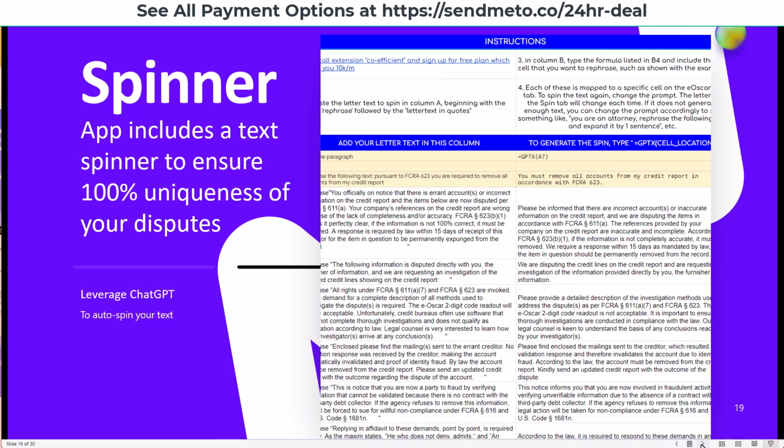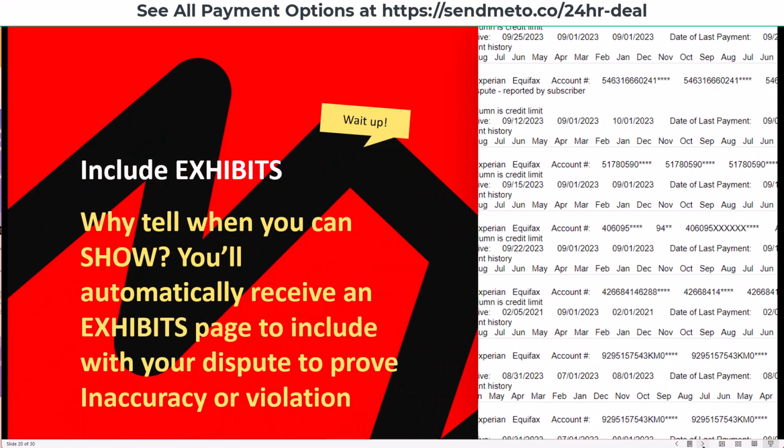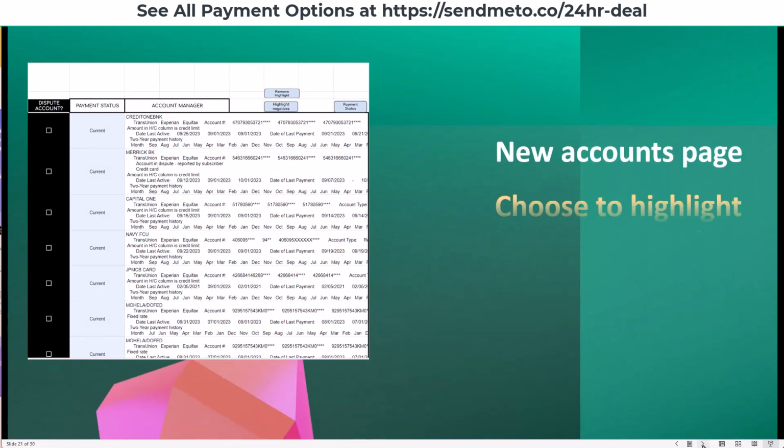Okay. Now, this also includes a letter spinner for eOscar. So the app includes a text spinner to ensure 100% uniqueness of your disputes. And we're leveraging Chat GPT to auto spin your text. This will also have exhibits. You see, why do we want to tell them when we can actually show them? So you will automatically receive an exhibits page to include with your dispute to prove inaccuracy and or violation. It's literally going to take a screenshot of it.